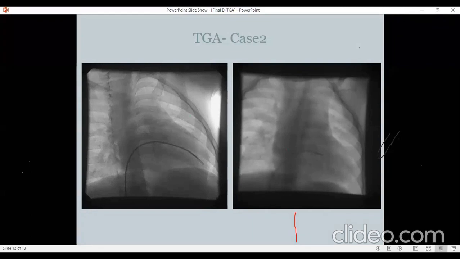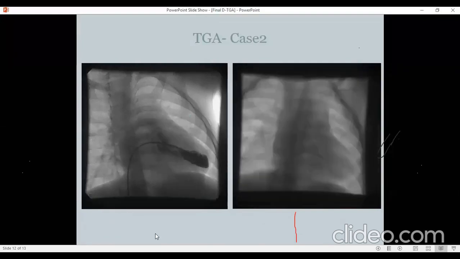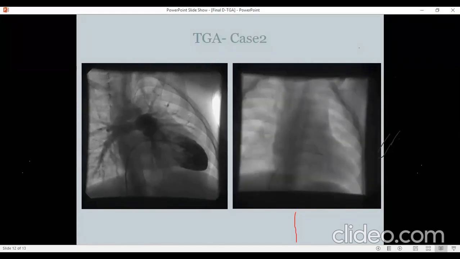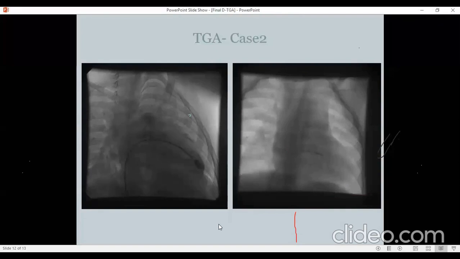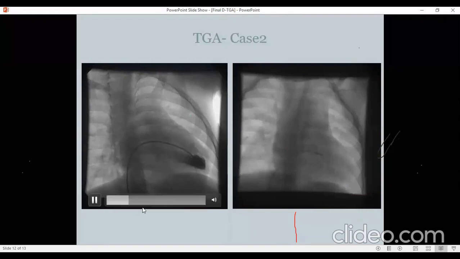Can you run both the angios? And this qualifies as a banana shaped left ventricle? I would not say that, because as I said, I'm seeing filling of aorta from the left ventricular injection, suggesting that there is a significant sized VSD. Therefore, aorta is filling as well as pulmonary arteries filling.